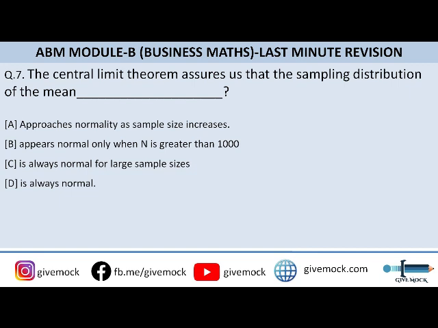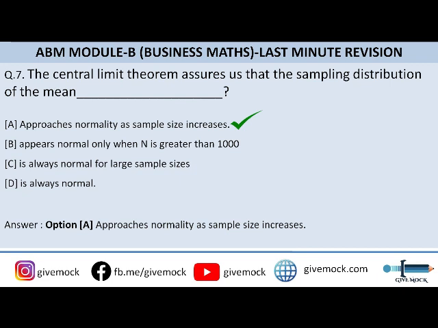Question number 7. The central limit theorem assures us that the sampling distribution of the mean dash. So you can go to the options here. I'll tell you the correct answer. The correct answer of the question is option A, that is the central limit theorem assures us that the sampling distribution of the mean approaches normality as sample size increases. So just remember these questions. These are just the significance of the central limit theorem. So you need to remember what is related to the central limit theorem, then you can easily answer these questions.